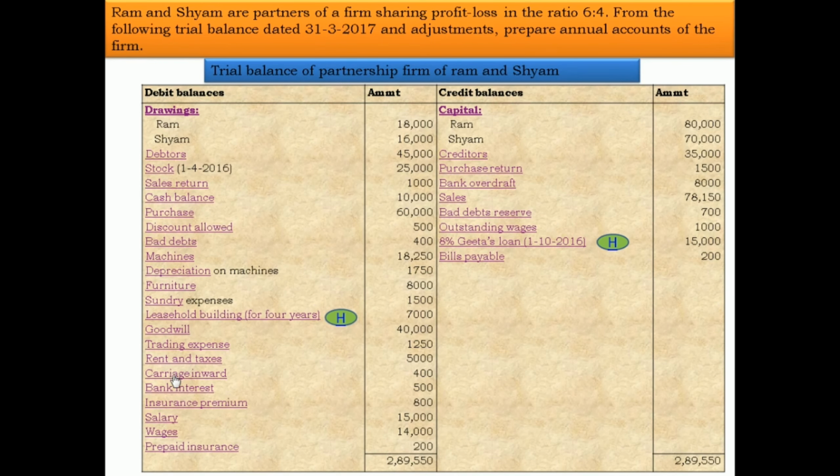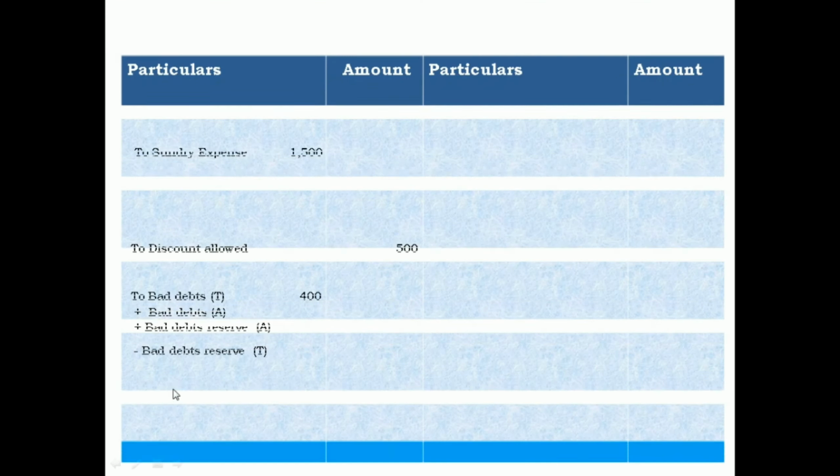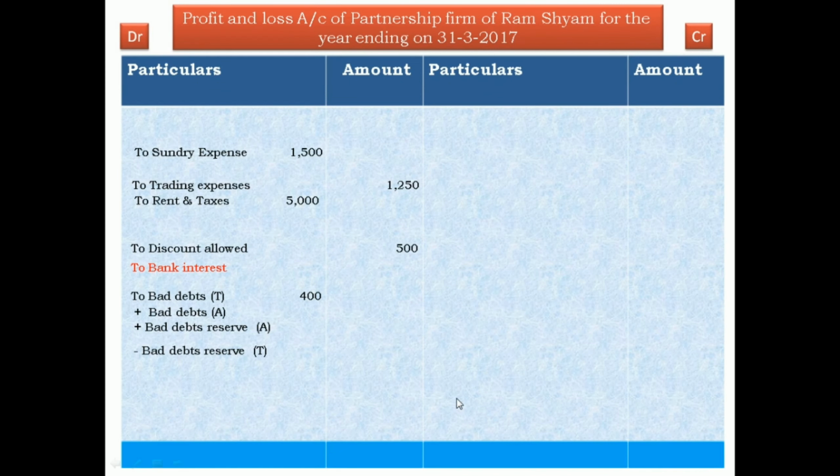Now next, bank interest. Bank interest, profit and loss account debit side, write down 500 outer column. Insurance premium 800 outer column. Next is salary. To salary 15,000 inner column. There is an outstanding salary, therefore inner column 15,000.